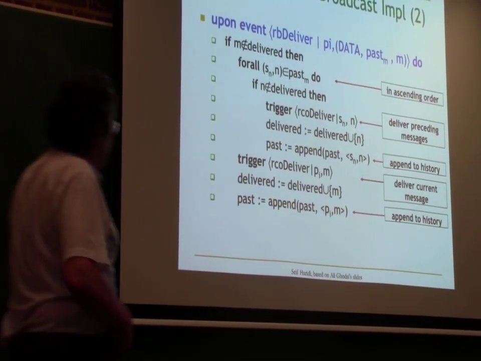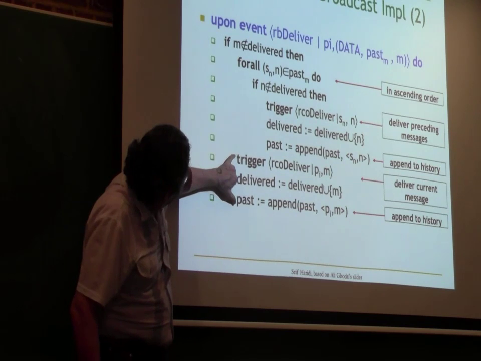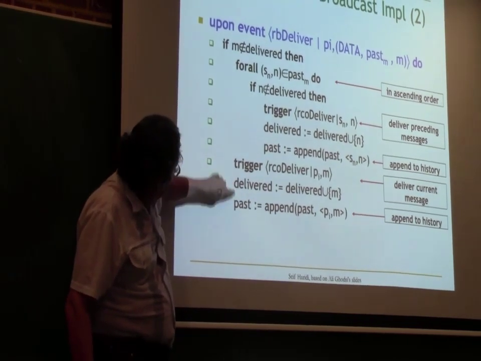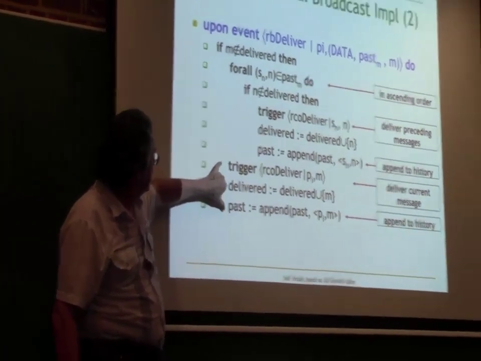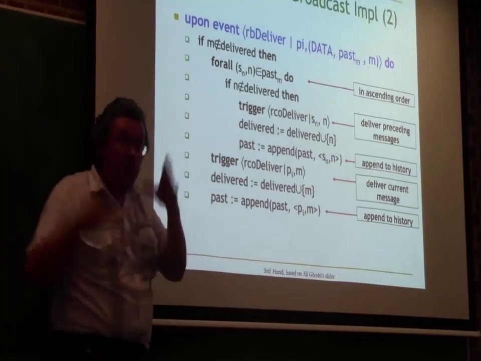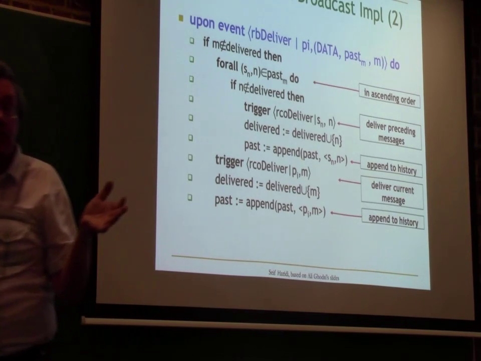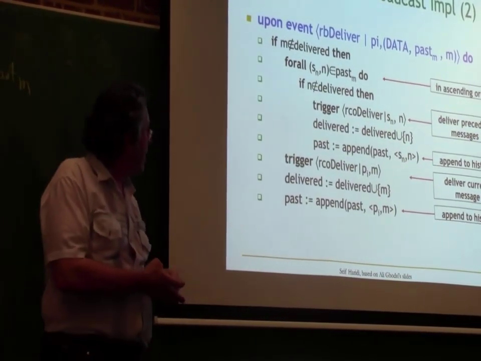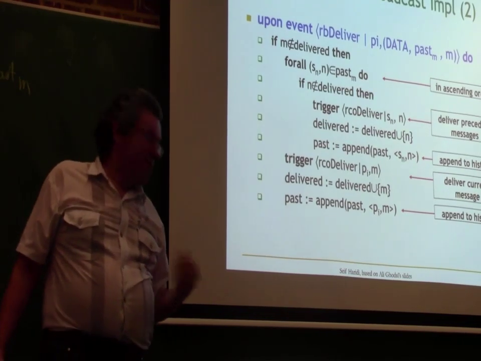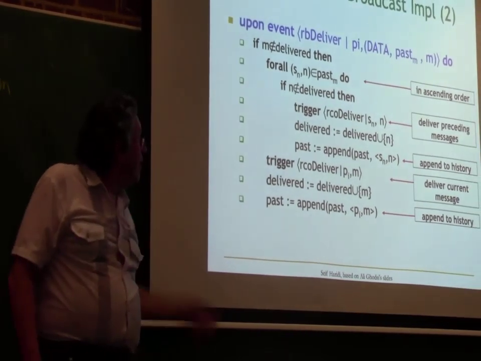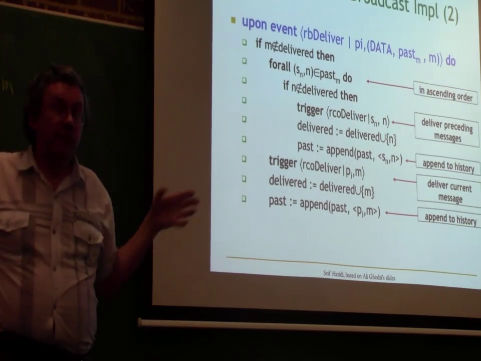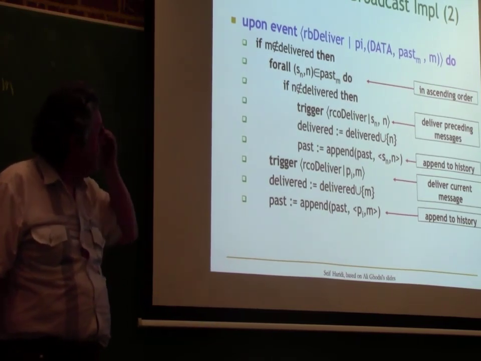So I have to make sure that I have this little group of things. When I deliver RCO, I have to add to the delivered and I have to add to the past. I always have to do that. And then I'm good. Everything's great. So this is the fail-silent causal broadcast. Now, we still have the problem of efficiency here. But at least we have a correct algorithm. That's pretty amazing. This algorithm is actually very smart.